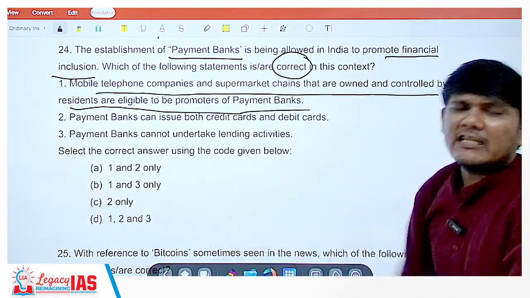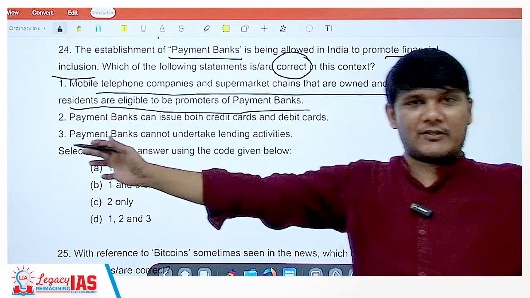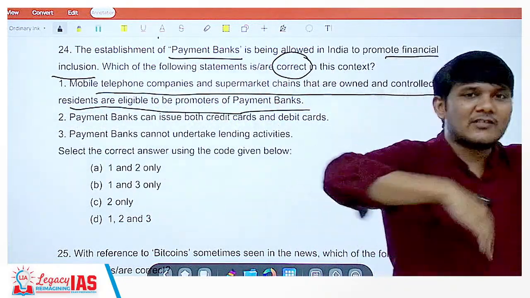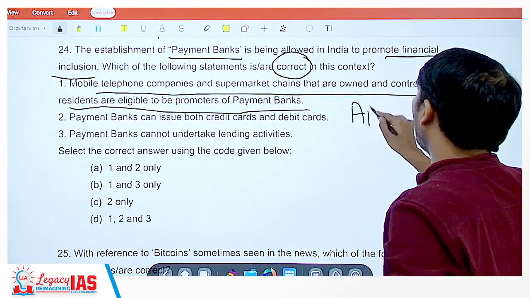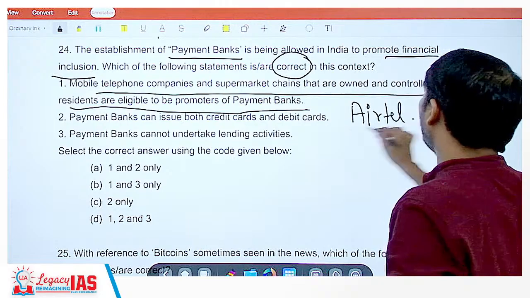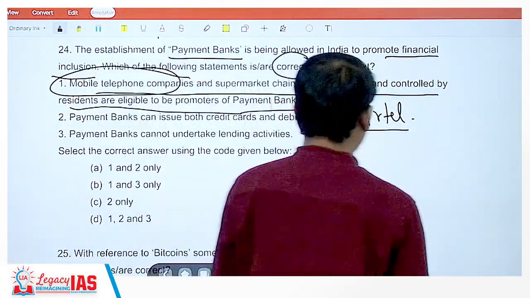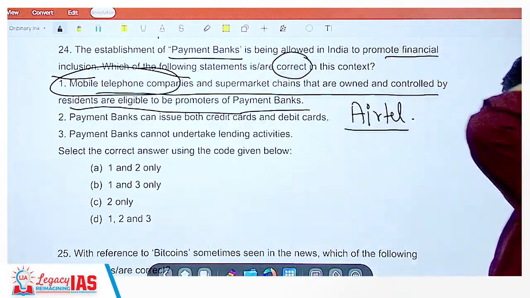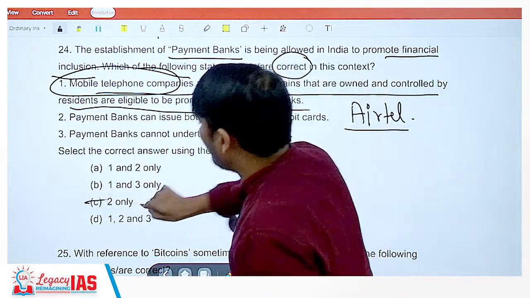Why were they made eligible to be promoters of the payment bank? Because they have a huge customer base, so the access would be easier. For example, you have Airtel Payments Bank. What is Airtel? A mobile telephone company. So mobile telephone companies and supermarket chains were all made eligible for it. So this option is gone.